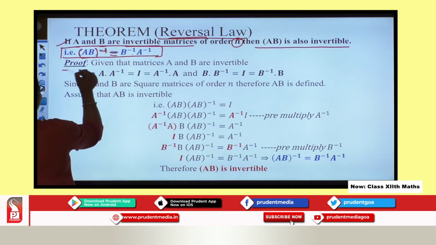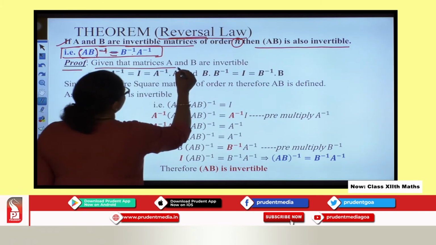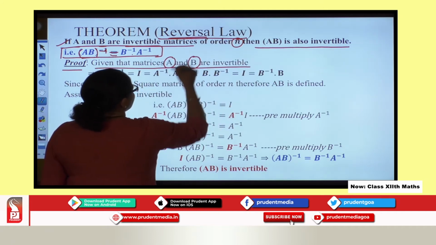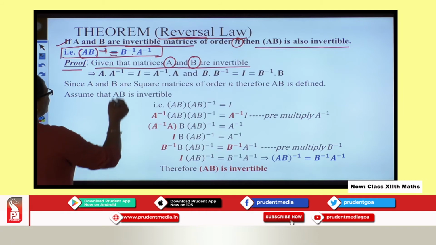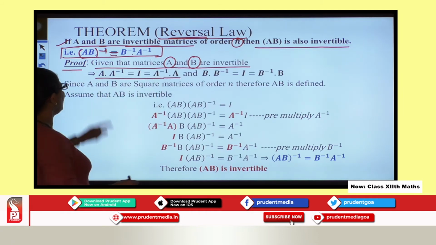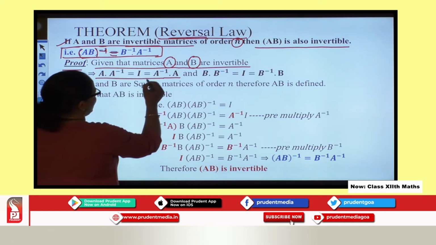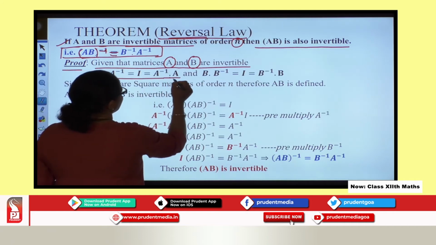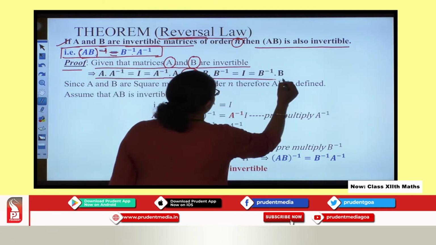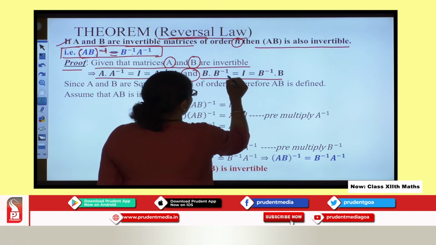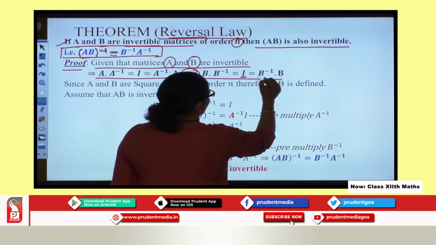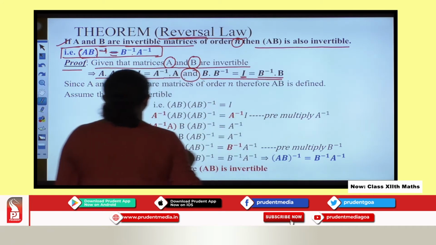Now let us talk about the proof. Given that the matrices are invertible, what does it mean? According to my previous definition, A into A inverse is equal to I, which is equal to A inverse into A. And the second thing I can say, in terms of B, is B into B inverse is equal to your identity matrix. The other way around also it is the identity matrix.